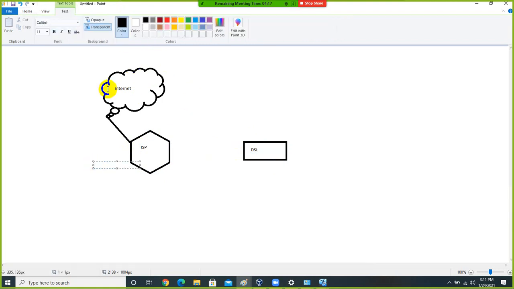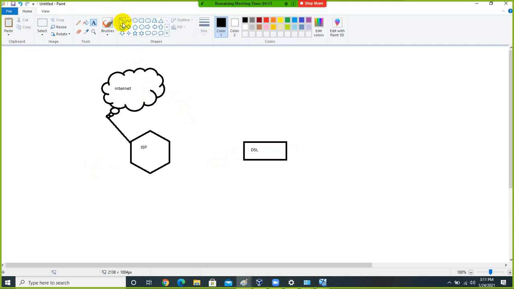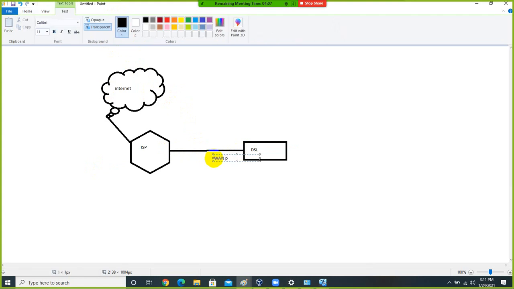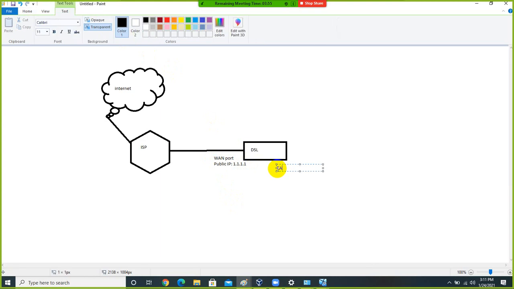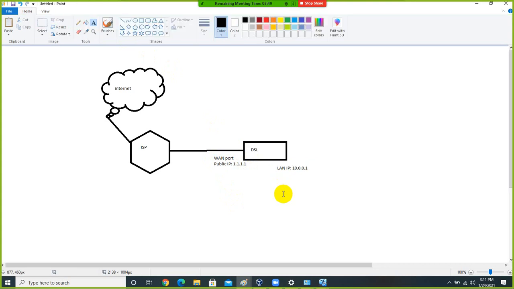Every DSL modem has its own public IP address, the WAN port. So suppose my DSL WAN port has public IP address 1.1.1.1, and my DSL modem LAN IP address is, for example, 10.0.0.1.